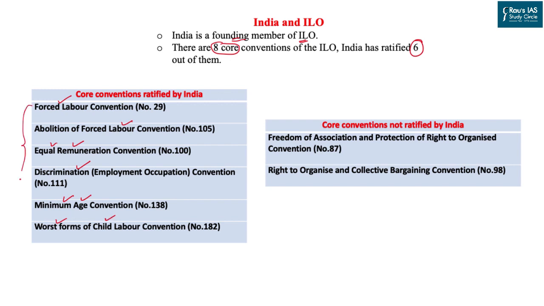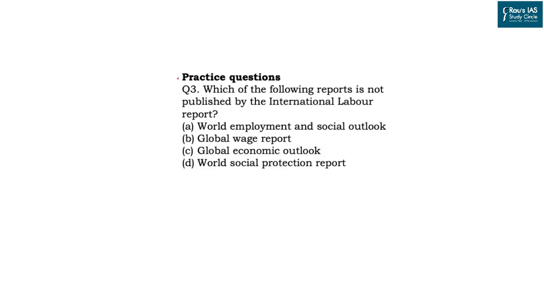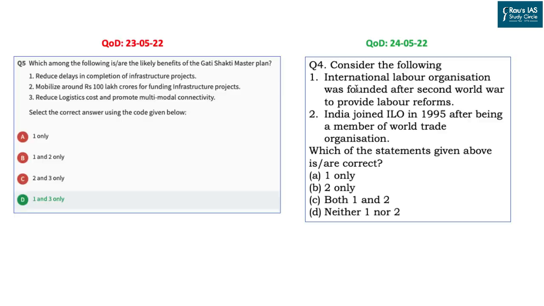All these conventions are also reflected in the different legislation created by India. What India has not ratified by now is the Freedom of Association and Protection of the Right to Organize Convention. And the second one is the Right to Organize and Collective Bargaining Convention, especially focusing on the unions. With this discussion in place, now I will leave you with this question to practice. So read this question carefully and try to answer in the comment box.